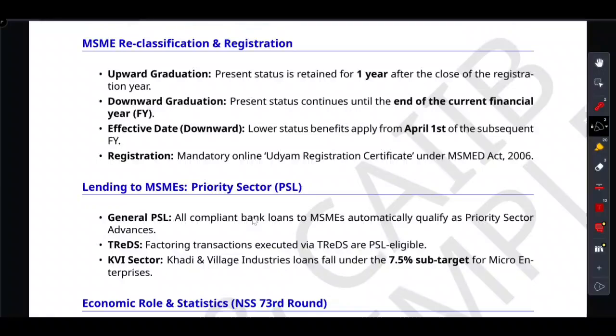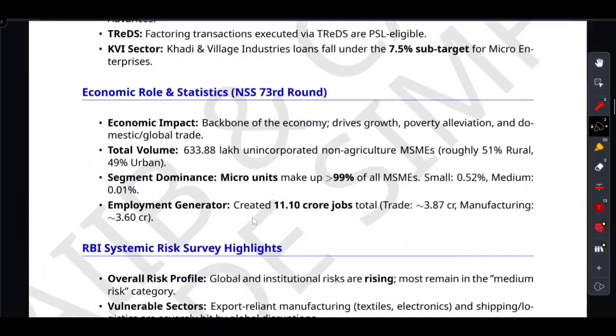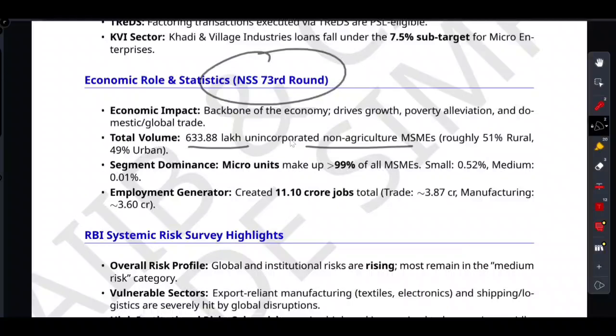So friends, let's look at the big picture first. Why does the RBI and the government care so much about MSME? According to the NSS 73rd round, this is the big picture. There are over 633 lakh of these unincorporated businesses across India. How much? 633.8 lakh unincorporated MSMEs across India. So this is the data of the NSS.